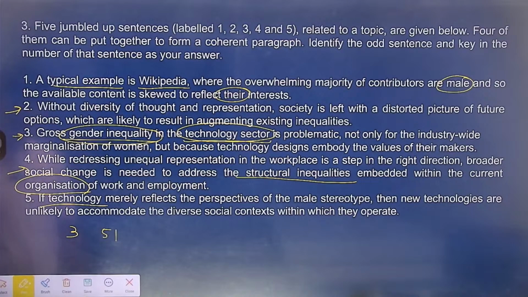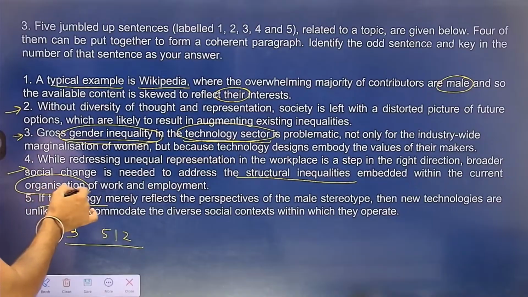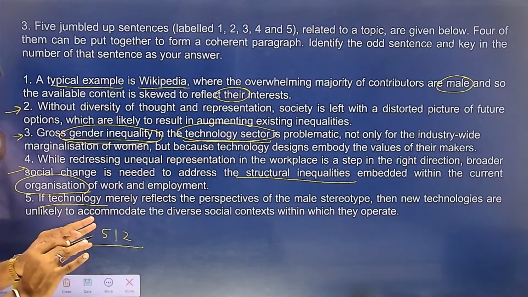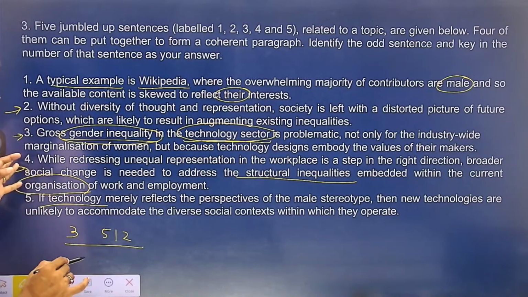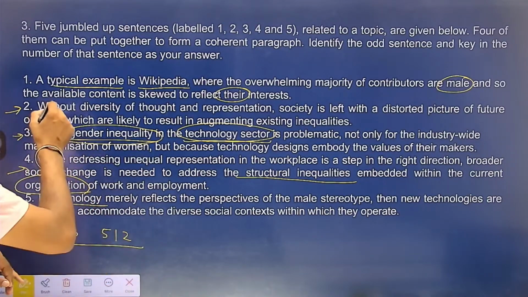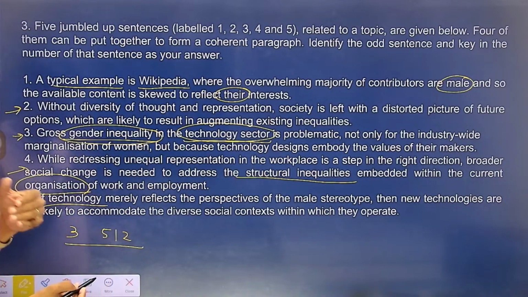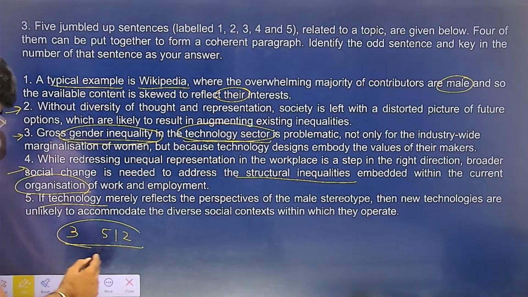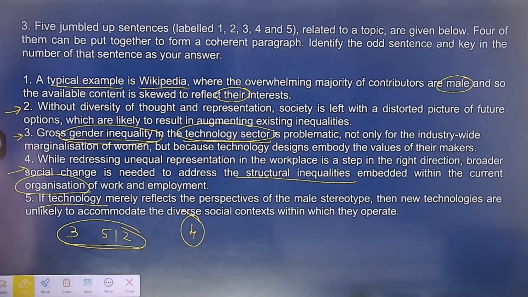तो हो सकता है 3, 5, 1, 2, this can be the sequence, and in that case fourth becomes the odd one out. And fourth वैसे भी स्टूडेंट्स बात करता है वर्क प्लेस की, स्ट्रक्चरल इनइक्वालिटीज की, एंड ऑर्गेनाइजेशन की, और वर्क एंड एम्प्लॉयमेंट. तो nowhere we are talking about gender inequality, nowhere we are talking about the technology sector. So fourth is a very generic sentence, जबकि second best concludes the paragraph or summarizes the paragraph. So second को I think it is better to take the part of the paragraph. And fourth is the correct answer. Yes, I'll go with fourth.